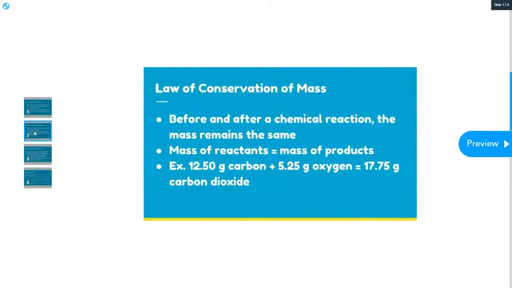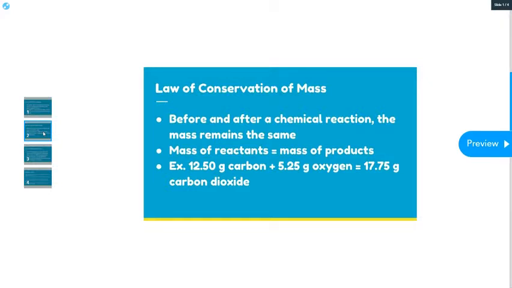Another law of matter is the law of conservation of mass. That's pretty much exactly what it sounds like. Conservation is kind of like saving. Mass would represent the mass. So what that means is that before and after a chemical reaction, the mass would remain the same.